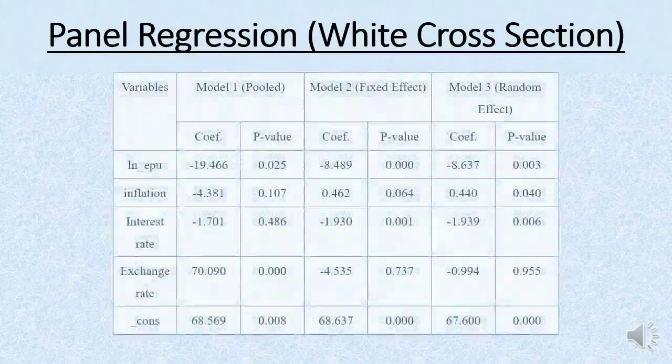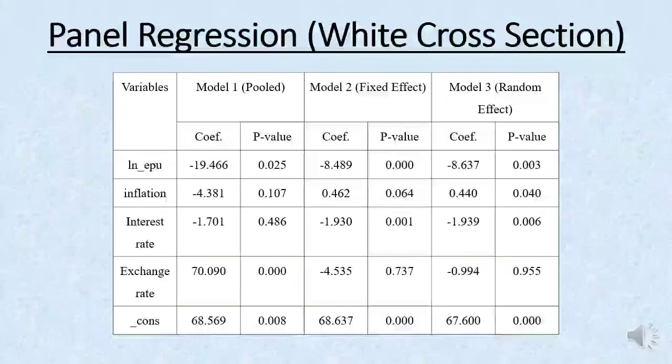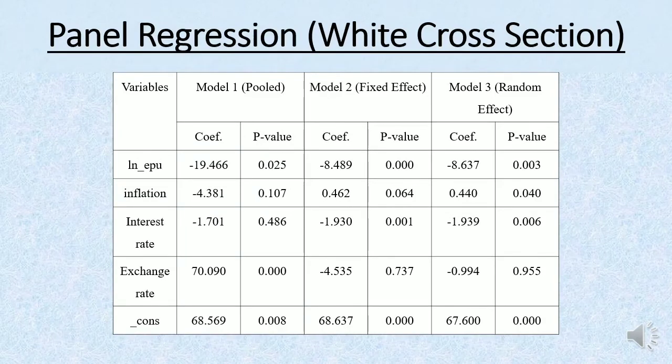Panel regression with cross-section. To see whether the selected countries depend on each other or not, we can test it using this cross-sectional dependence test. We need to test the data to see which one of these three models is reliable according to the Hausman test. The results show that random effect is reliable according to the Hausman test. EPU is also negative and very significant at 1%. This result shows that all selected countries depend on each other when they trade.